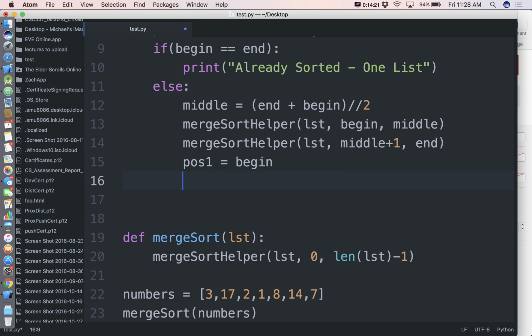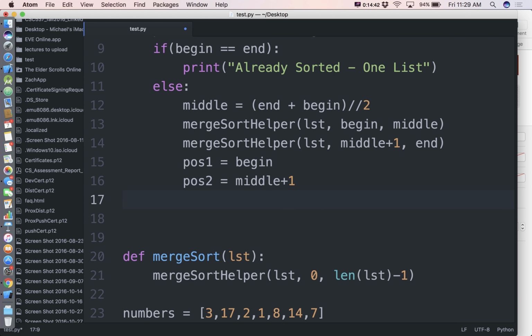All right, that's where it's going to start off. It's the beginning of the left half. Now we want pause 2 to start off at the beginning of the right half. Where is the beginning of our right half? Middle plus 1. This guy right here. So we'll say pause 2 is equal to middle plus 1. So now I have those 2 variables set to the beginning of our 2 lists.